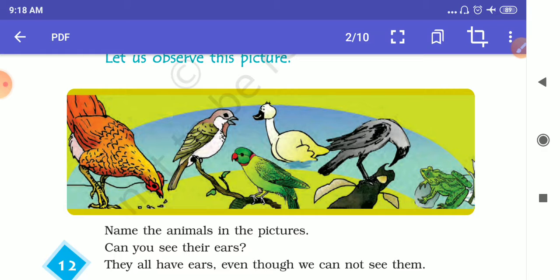Some animals have very small ears, for example, fish, crow, sparrow, all birds, lizard, frog. All these animals have very small ears. They have such small ears that we cannot see them easily.